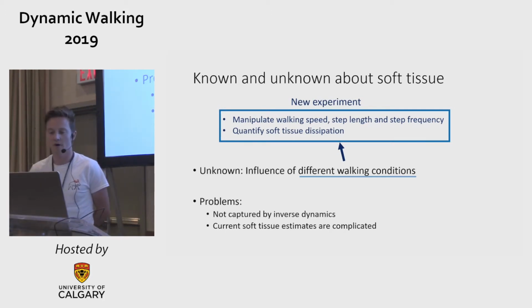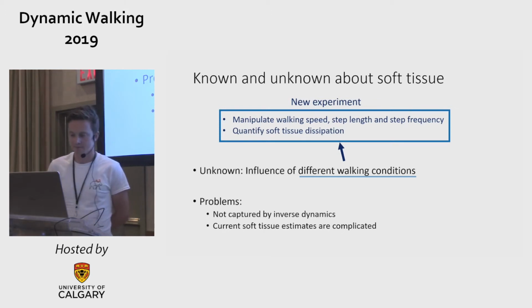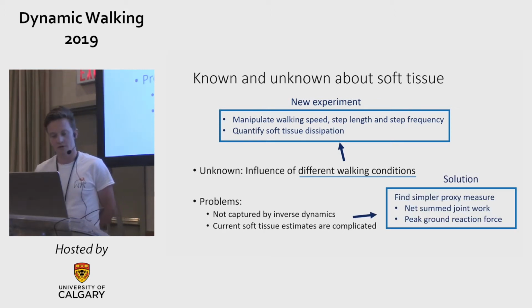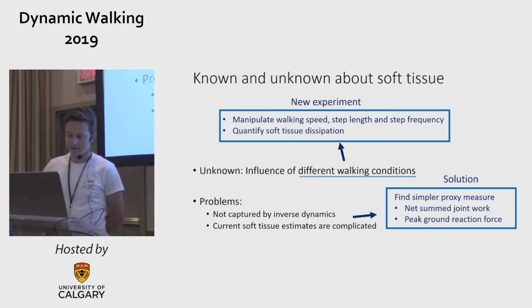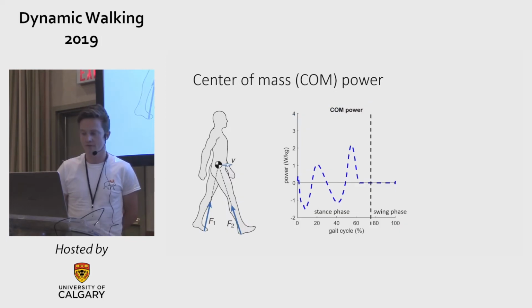Specifically, I manipulated walking speed, step length, and step frequency, quantified soft tissue dissipation, and tried to see if there's a relationship with collision work. And I tried to solve the problems by trying to find a simpler measure for soft tissue dissipation. Specifically, I've looked at net sum joint work and peak ground reaction force.